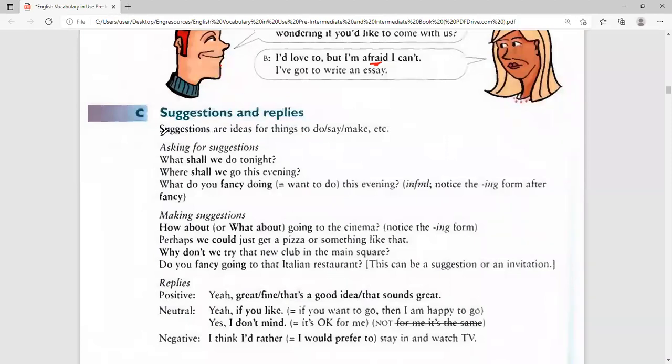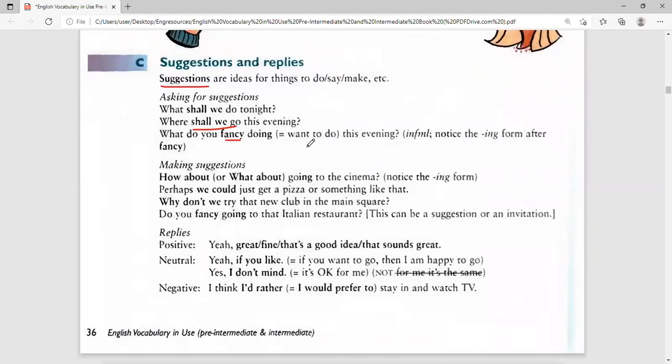Now, suggestions are ideas for things to do or things to say or things to make. For example, asking for suggestions. You have two friends. You tell your friend, what shall we do tonight? Where shall we go this evening? You see, the word shall is very, very important for asking for suggestions. What do you fancy doing? Fancy is like want or love to do. What do you fancy doing?